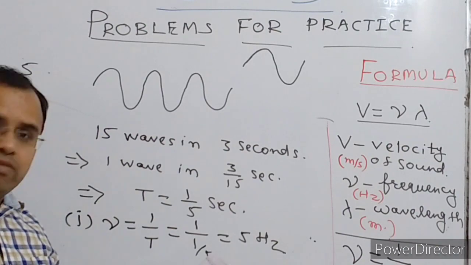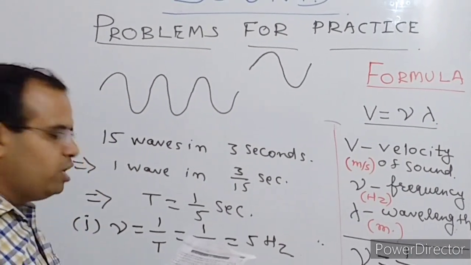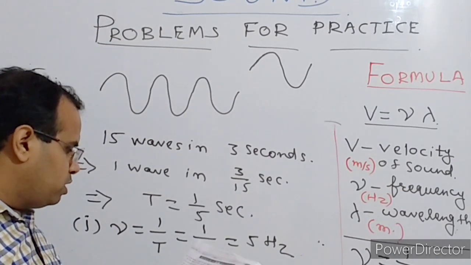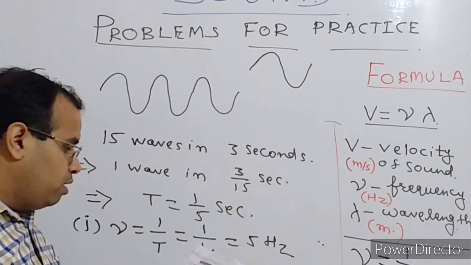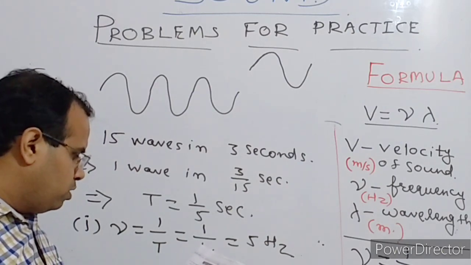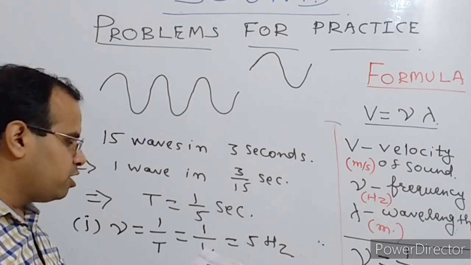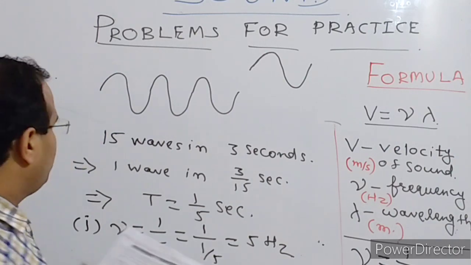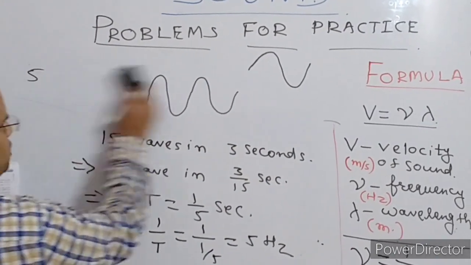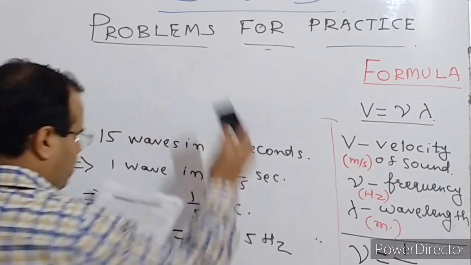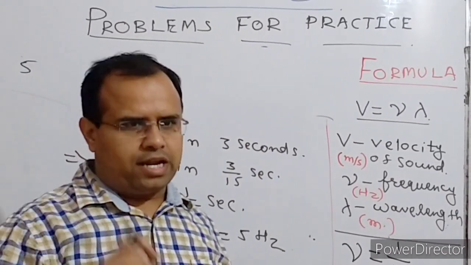Next, what is asked is the wavelength. When wavelength is asked, what you will do is v equals nu lambda. But here we don't have lambda. Velocity is given. Velocity is okay. 15 crests and 15 troughs in 3 seconds is given. Okay, but velocity we don't know. So what we can do here is see, we have given 15 crests and 15 troughs in 3 seconds.